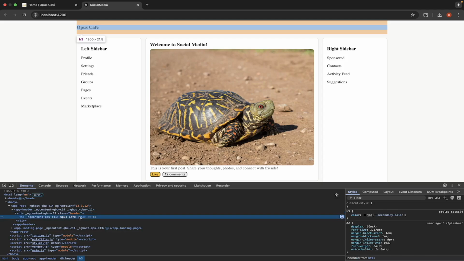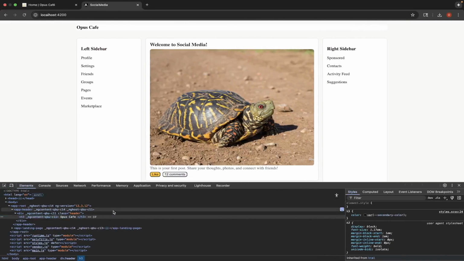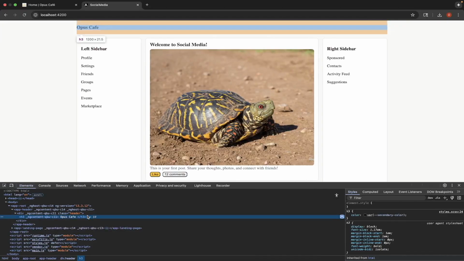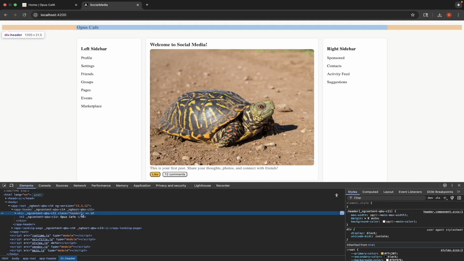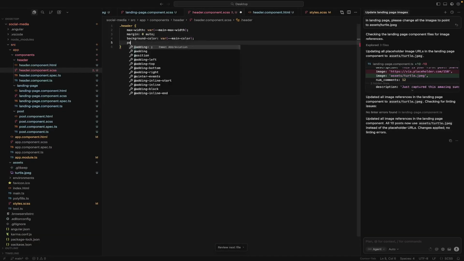On the H3, okay, so H3 is built into the HTML. It's giving it this kind of crazy margins. Let's set the header to have padding on top and bottom. So let's do padding. Padding will add some substance inside your component.